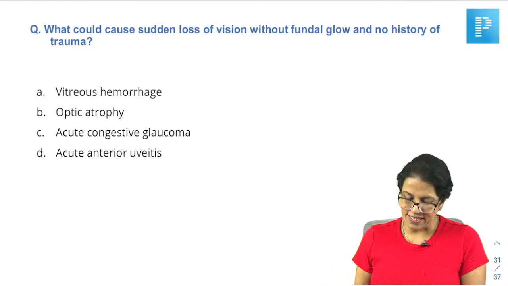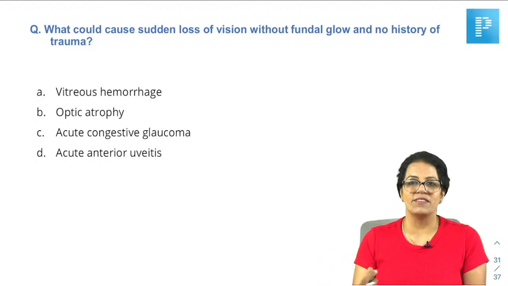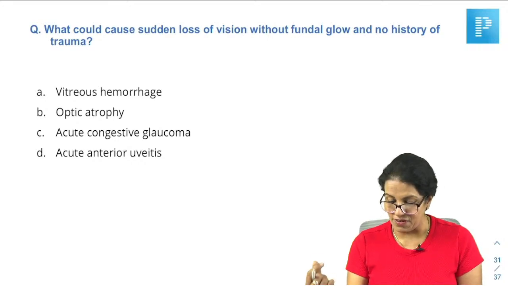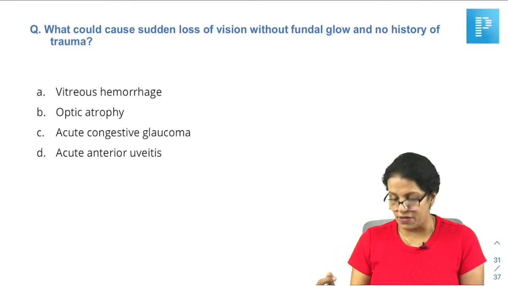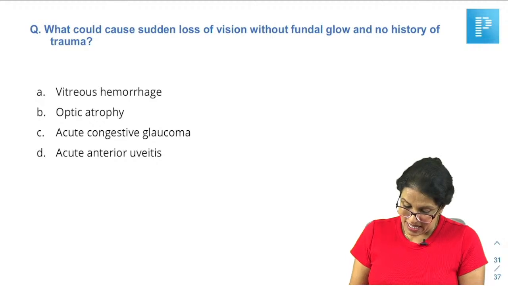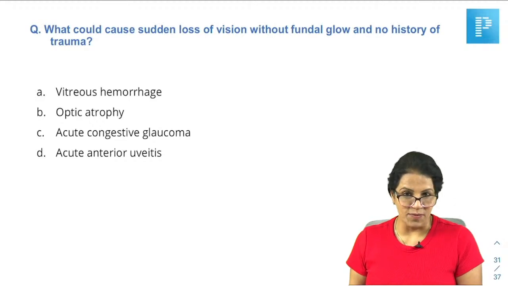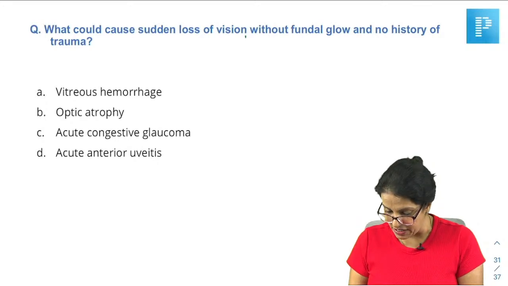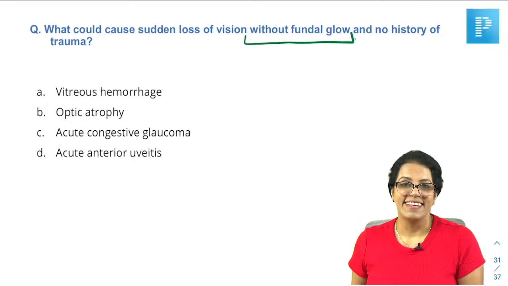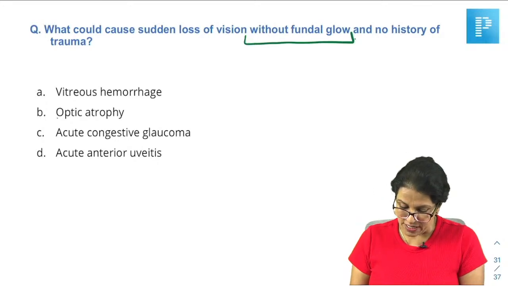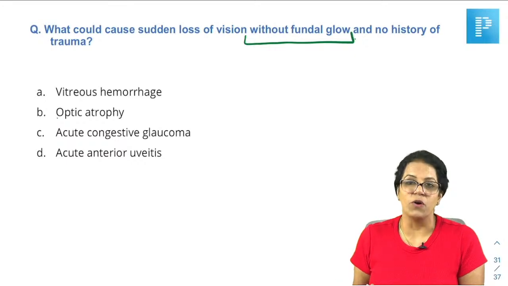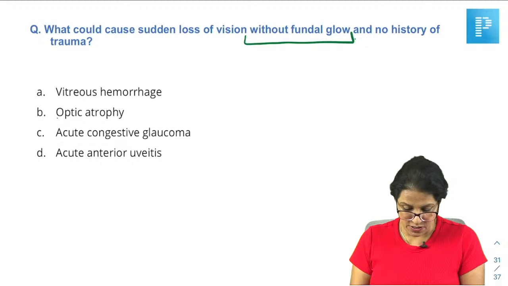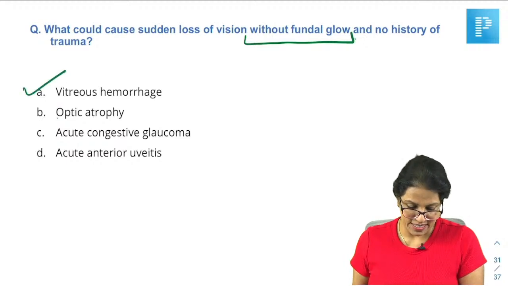After looking at the question, I knew today it is going to be very quick. What could cause sudden loss of vision without fundal glow, no history of trauma? Even if there is no history of trauma, there are so many other causes of vitreous hemorrhage. We don't have to get confused. Our tip is without fundal glow. Whether it is optic atrophy, acute congestive, acute anterior uveitis, whatever options I've got, fundal glow will be present. So here the answer becomes vitreous hemorrhage.